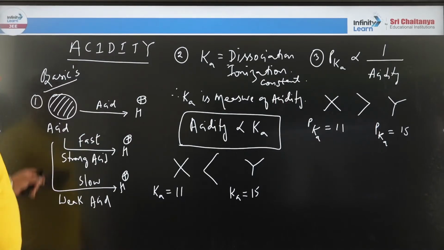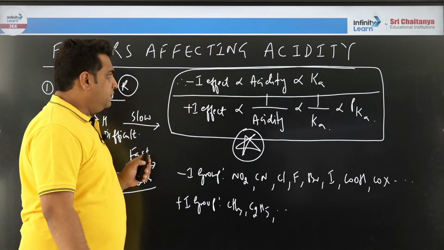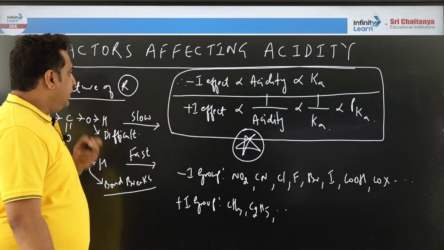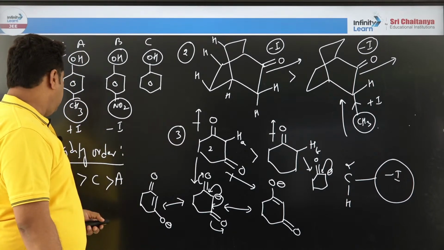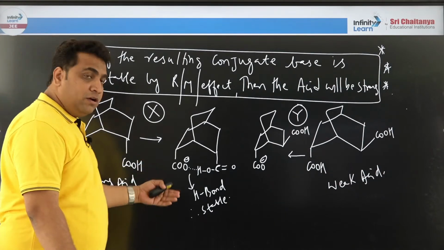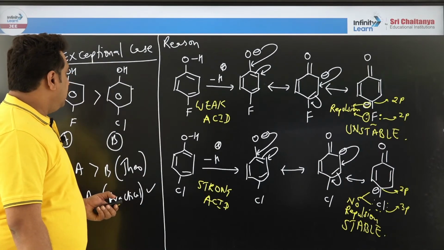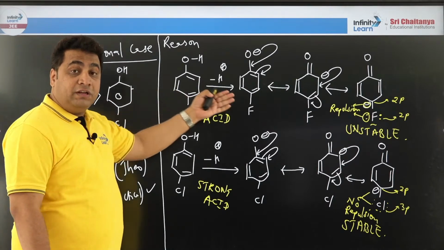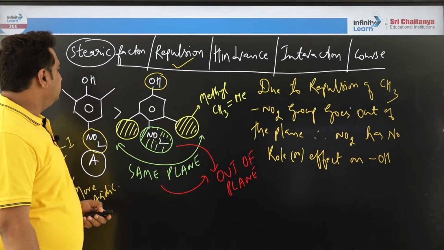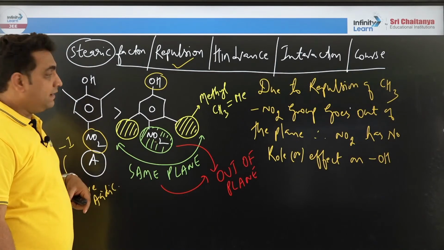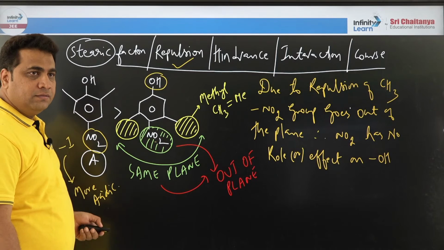Right here, we have seen that the minus I effect is very important for acidity or K value. Next, we saw more minus I, more K, more acidity; more hydrogen bonding or more resonance, more acidity, as the conjugate base concept shows. In the exception case, we have proved that the stability of the anion is also important. Steric crowding is a villain factor, a bad factor. If steric crowding is more, repulsions will decrease, right?